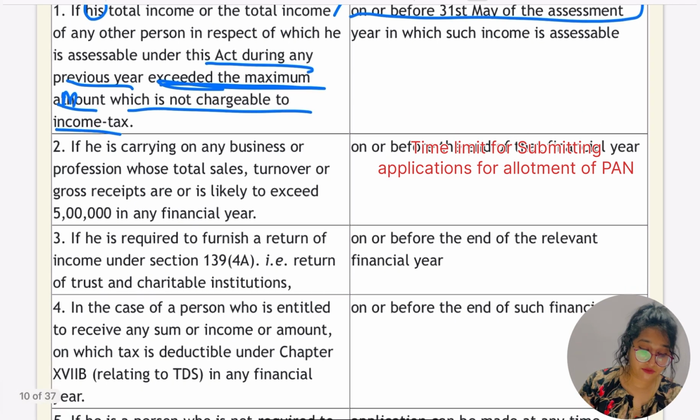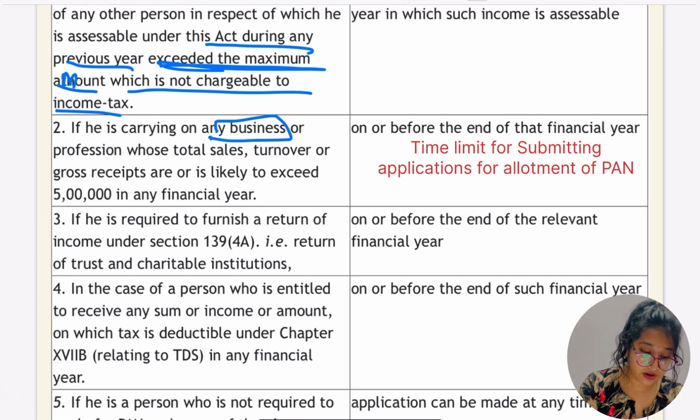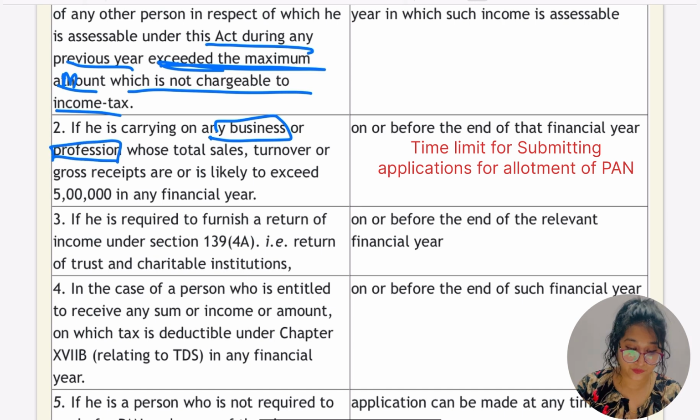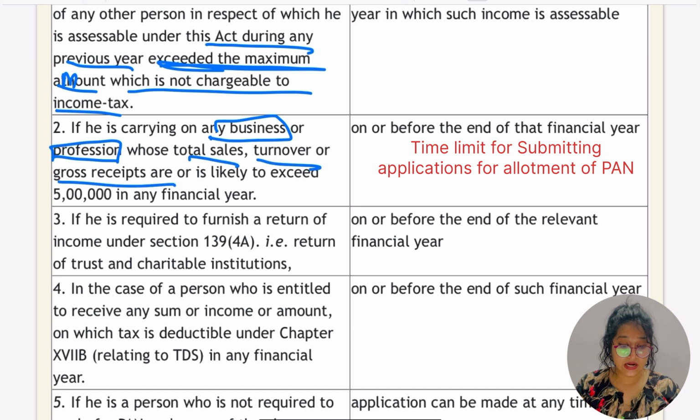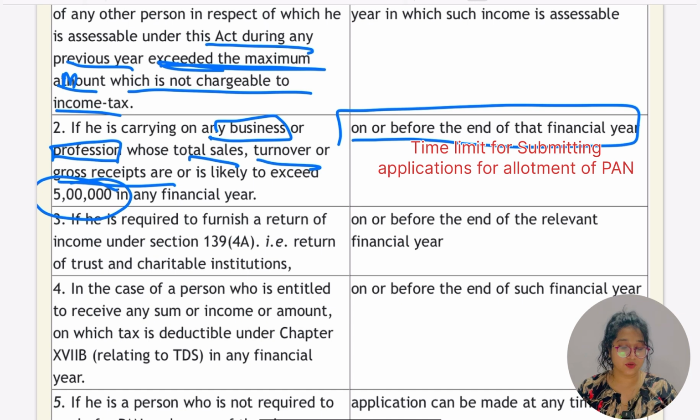Let's go for the other. If any SSC is carrying on any business or profession whose total sales, turnover or gross receipts are likely to exceed 5 lakh in the financial year, then on or before the end of that financial year they have to quote the PAN number. So in case of business or professional gross receipts, sales or turnover exceeding more than 5 lakh, the PAN number should be quoted on or before the end of the financial year.